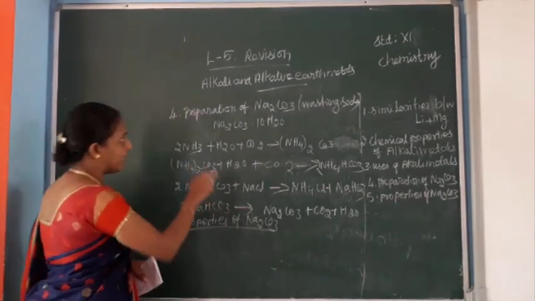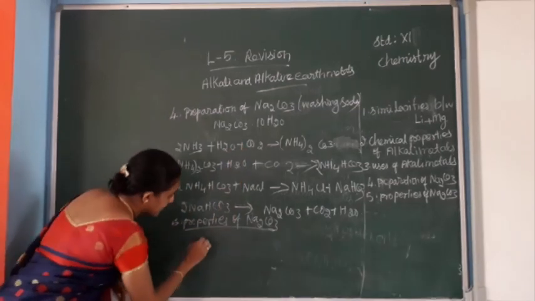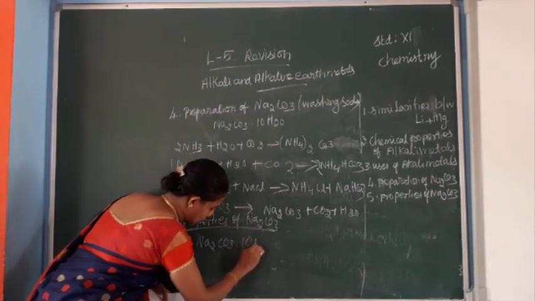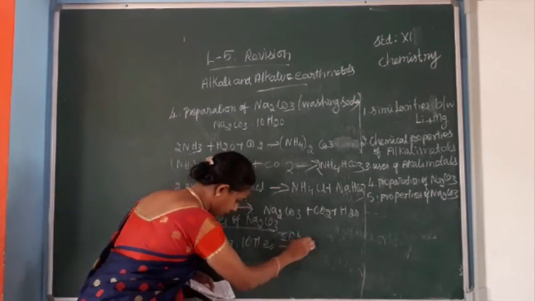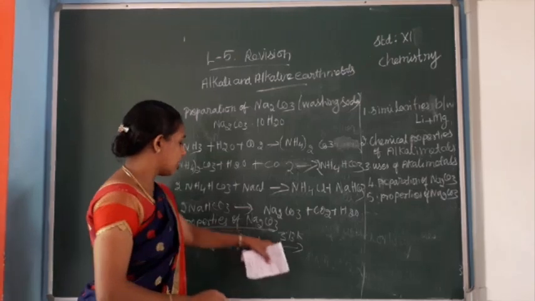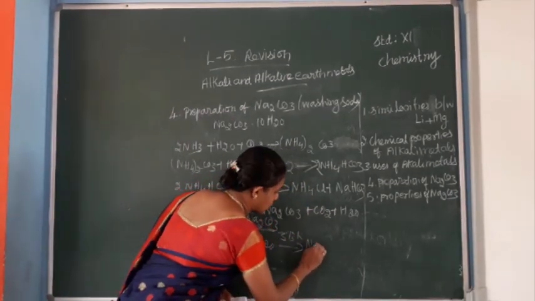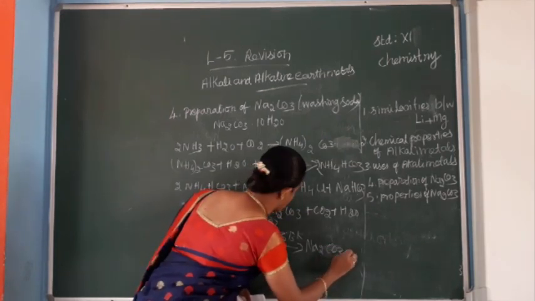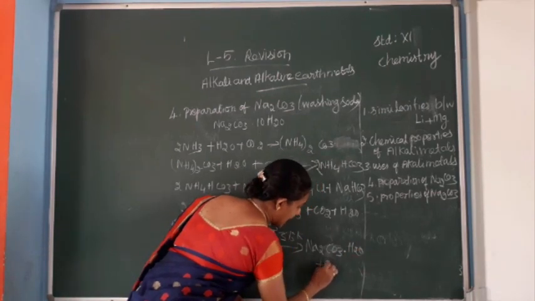The molecular formula of washing soda is Na2CO3·10H2O. This is heated at 373 Kelvin. First, 9 water molecules are removed. We will get Na2CO3·H2O and 9H2O.